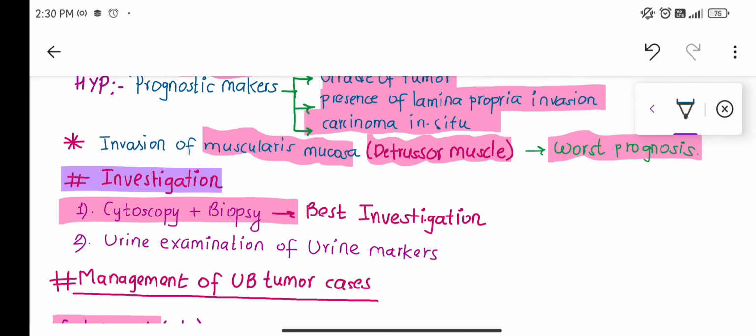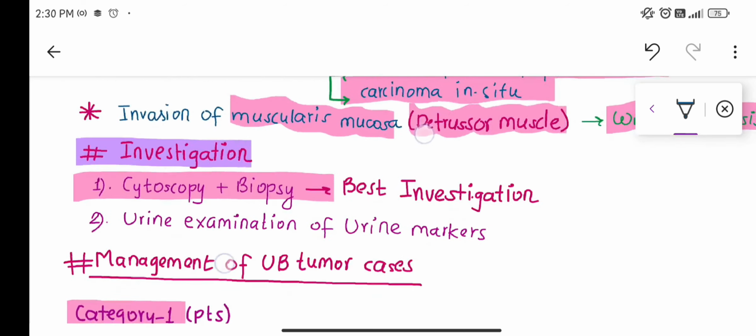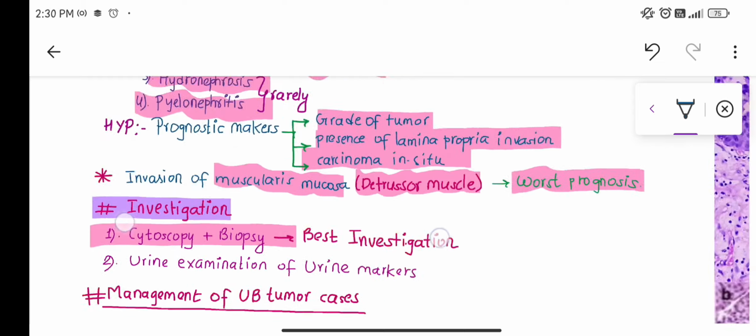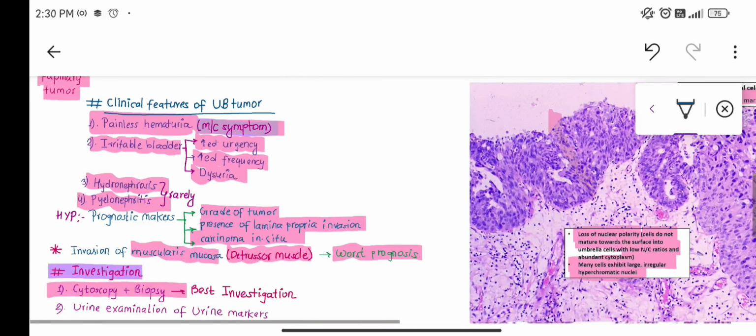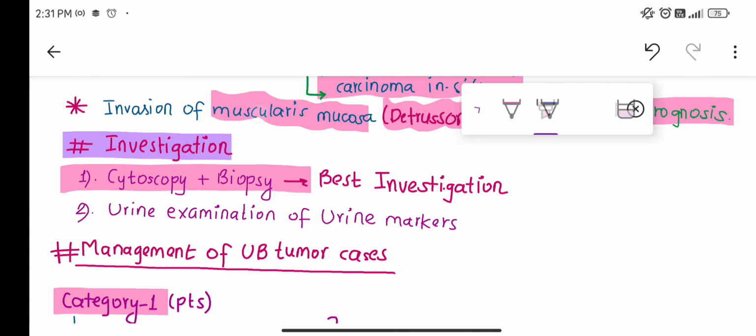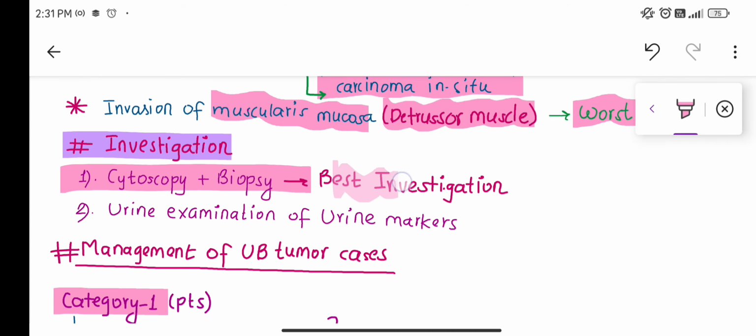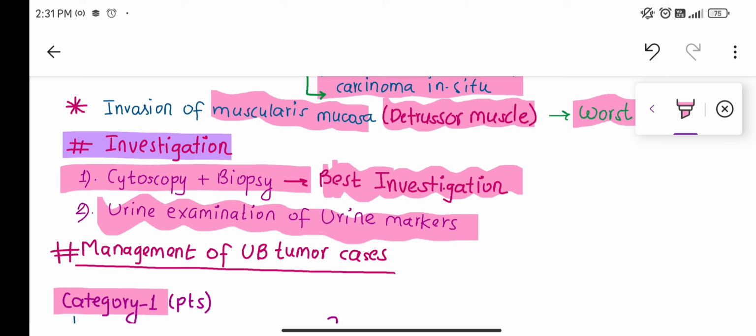How to diagnose the patient suffering from urinary bladder tumor? So what are the investigations? If you suspect the patient with painless hematuria, irritable bladder, hydronephrosis, pyelonephritis, then you have to investigate, and the best investigation is cystoscopy as well as biopsy. Biopsy and cystoscopy is the best investigation. And other investigations you can also do side by side, like examination of the urine for urine markers, whether the urine markers are elevated or not.